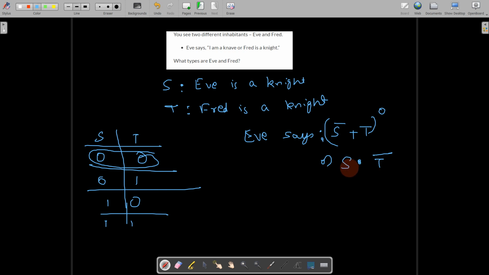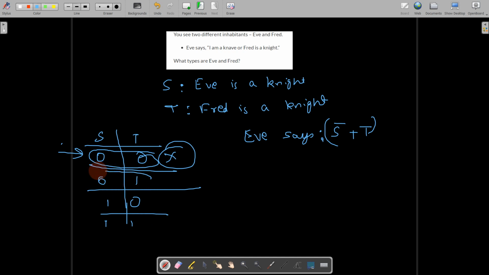That means Eve should be a knight and Fred should be a knave. But it is not the case we assumed. So this is creating a contradiction. So 0 0, both are knaves, is not a right answer. Okay, I'll erase this part.